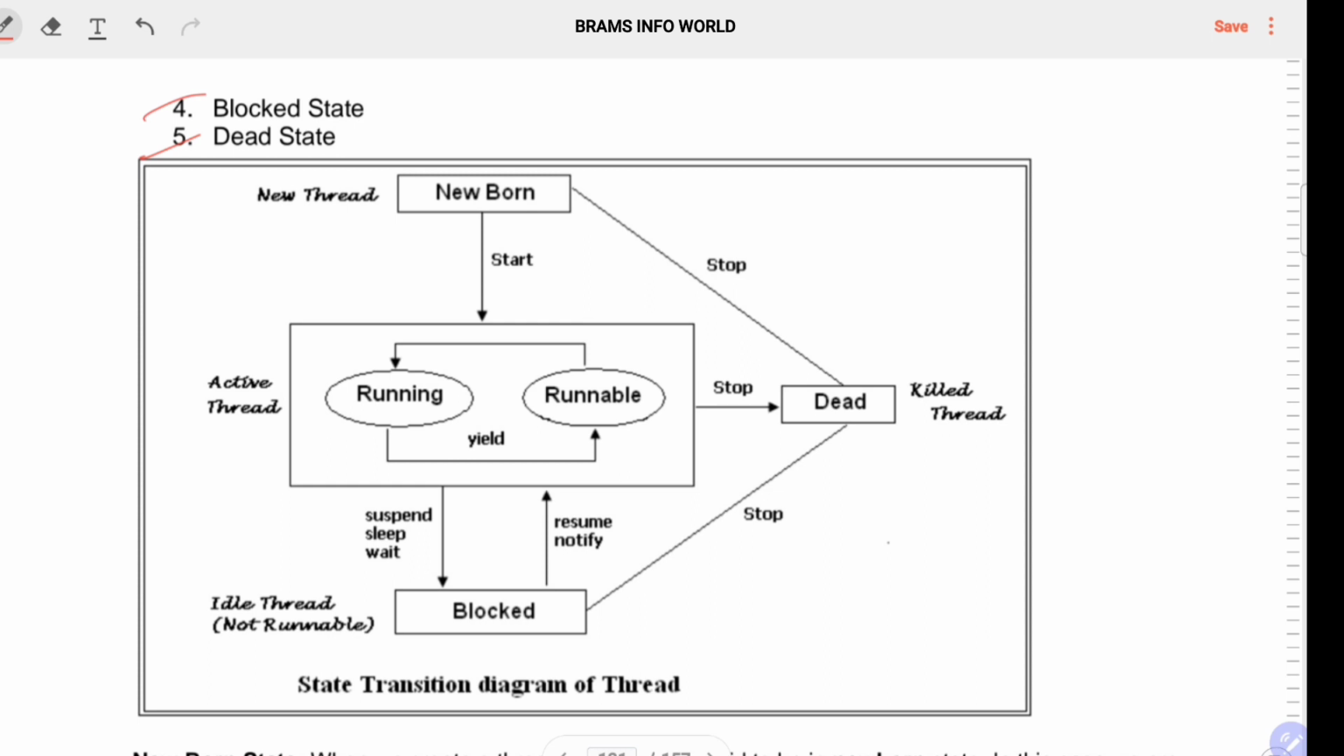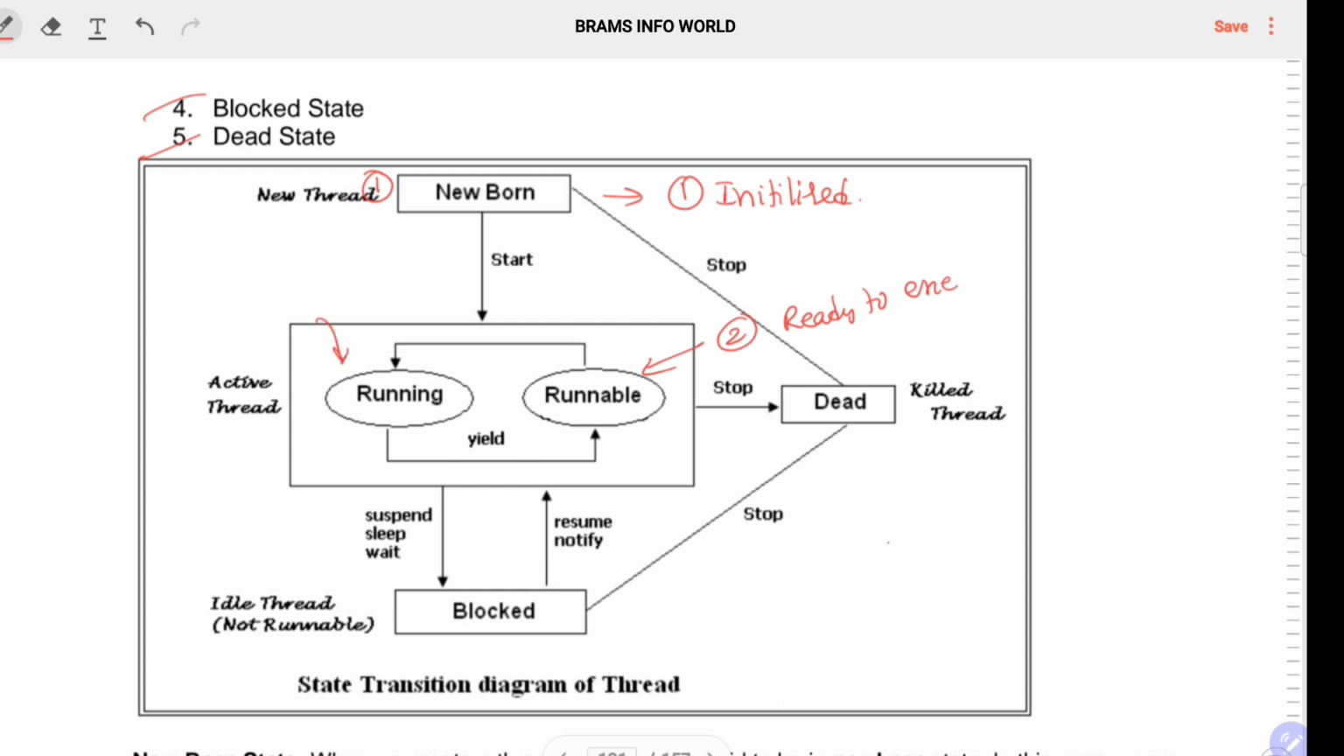So let us talk about the first one, newborn state. Thread is ready to execute. Newborn state means the thread is initialized for a process. And the second one is ready to execute, ready for execution of the object, that comes under runnable state.